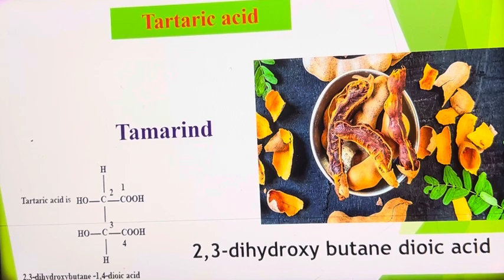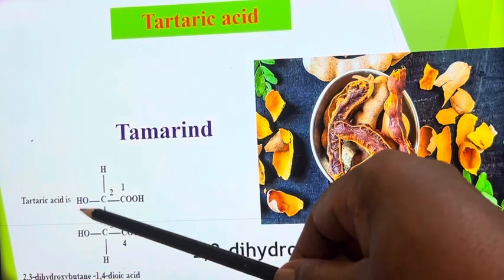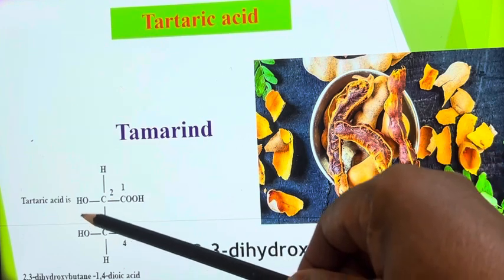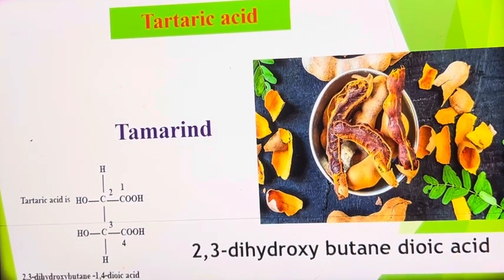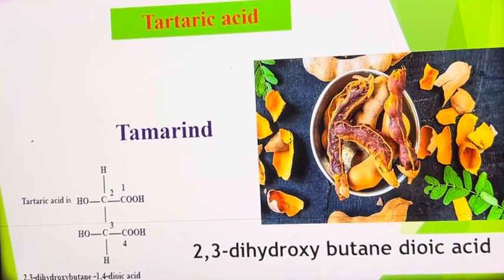Tartaric acid is obtained from tamarind and grapes, that is sour grapes. Tartaric acid is a dicarboxylic acid, a dihydroxy dicarboxylic acid, 2,3-dihydroxy 1,4-butane dioic acid. That is its IUPAC name. So, tartaric acid is present in tamarind, which we use generally in daily life as a food.